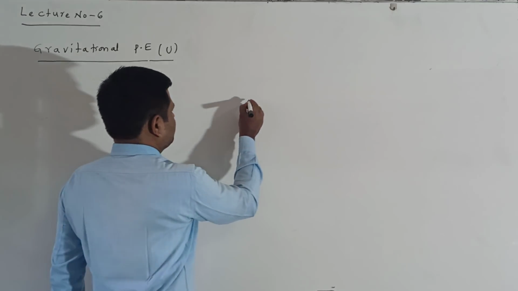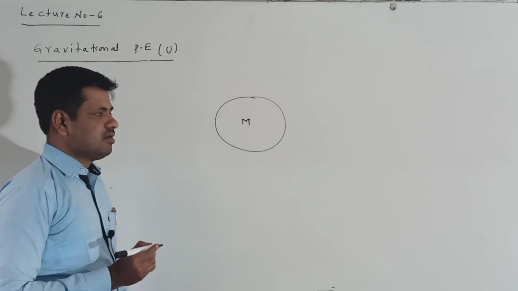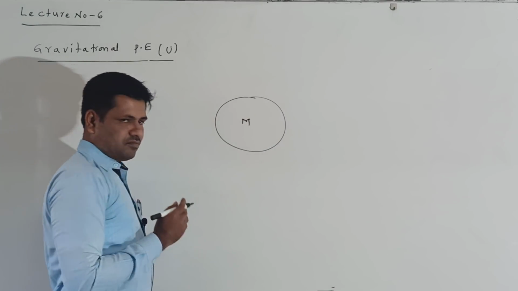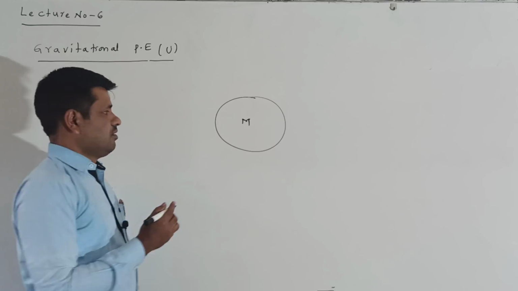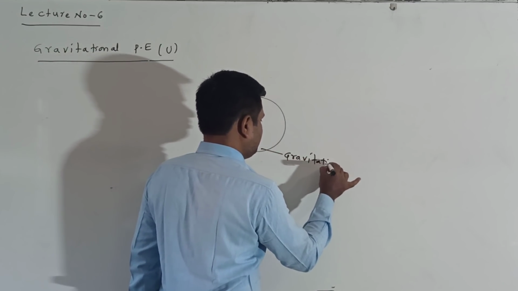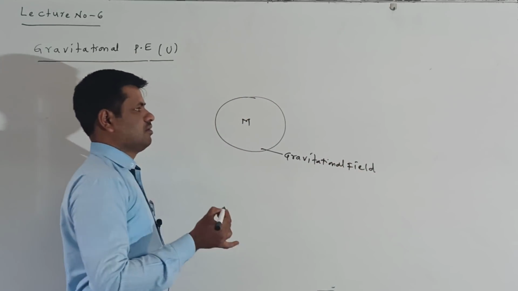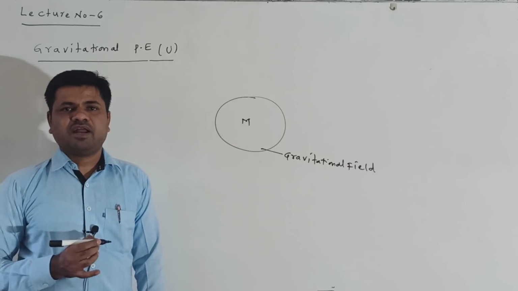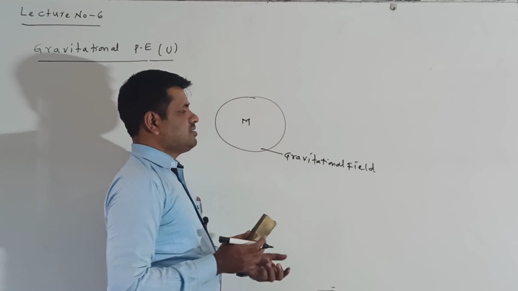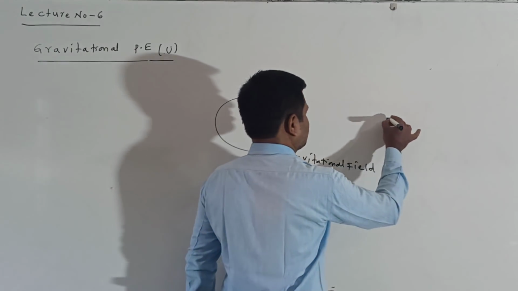Listen here. Suppose a capital M mass is there, and in the space surrounding it there is a gravitational field. Suppose in this space I want to bring another mass.